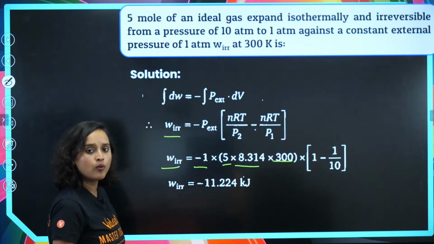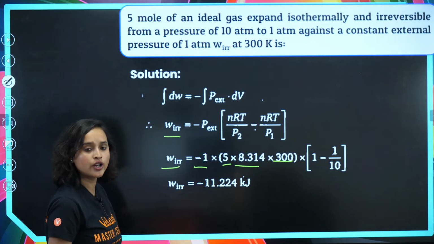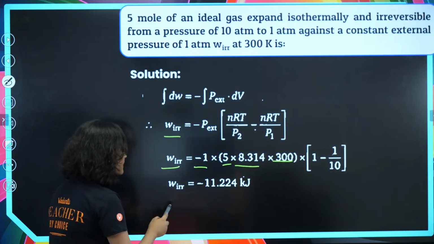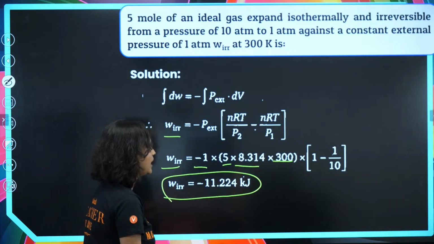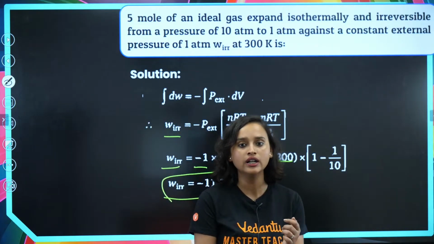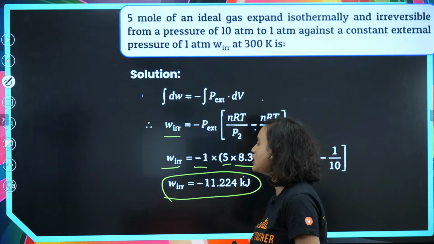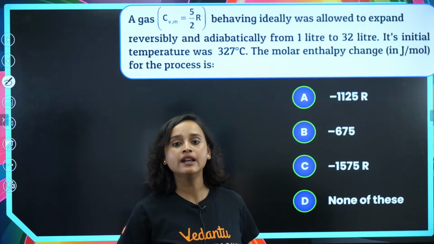Now when you solve it, what do you see? The answer that you will get is minus 11.224 kilojoule. Chalo, moving on. Next question, guys.